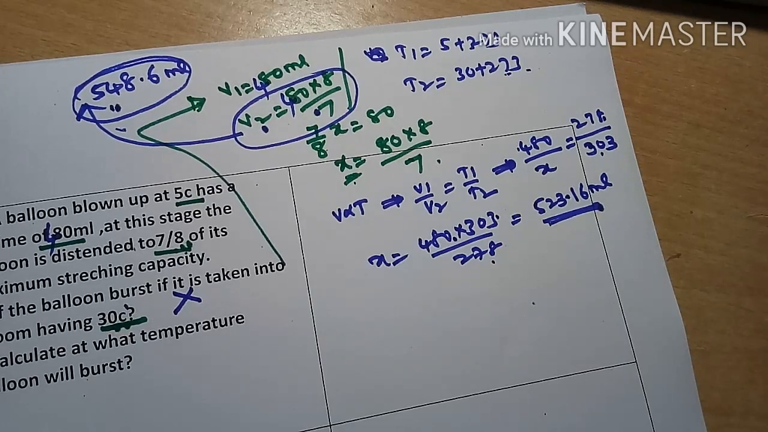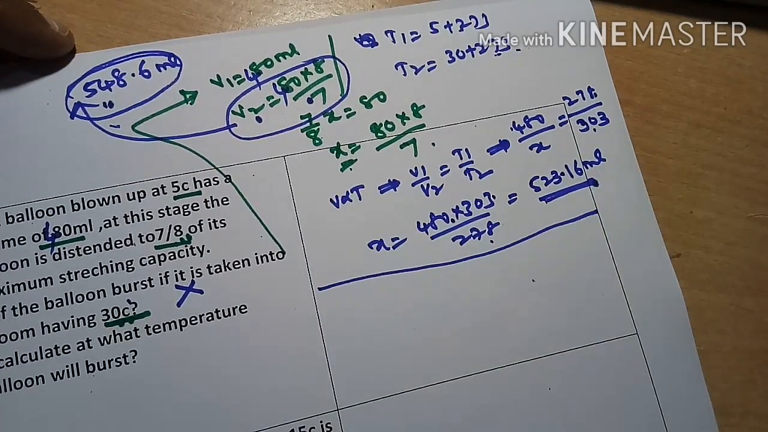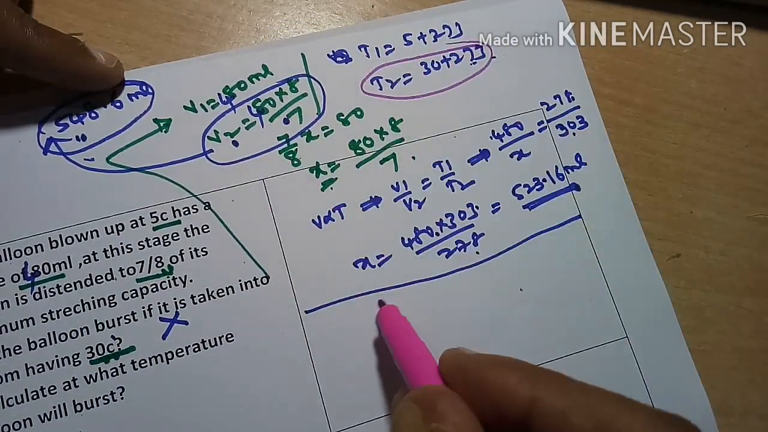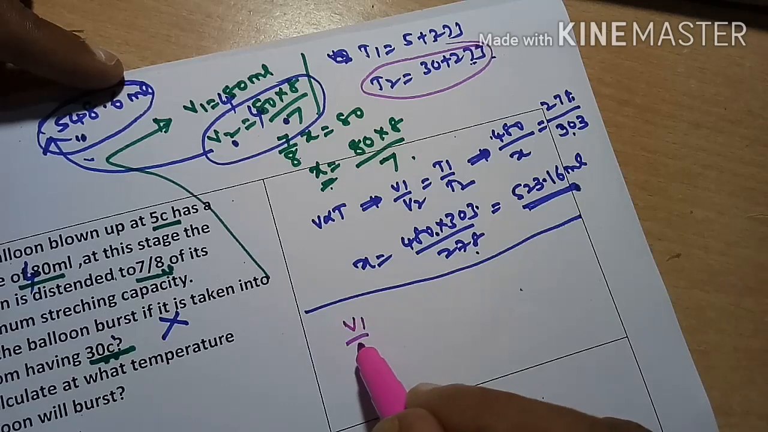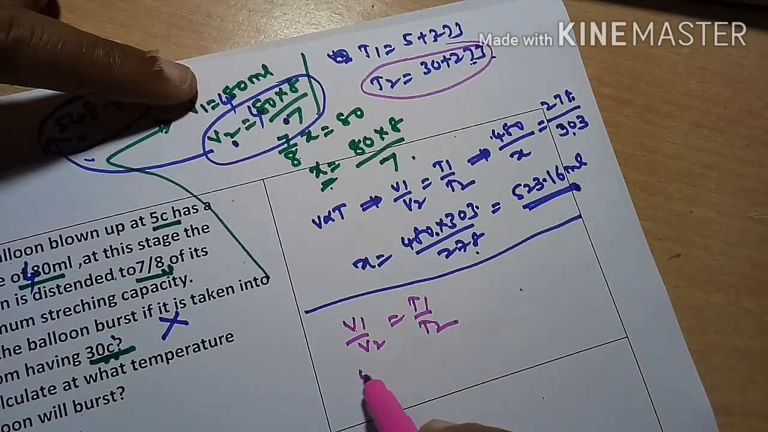Now calculate at what temperature the balloon will burst. In order to solve this, the temperature is asked, so you calculate this T2. V1 by V2 is equal to T1 by T2. V1 is 480 ml.